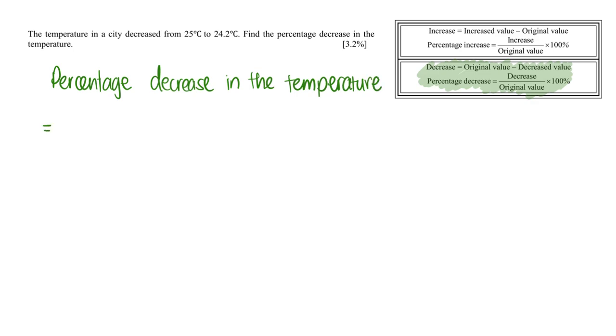equals the decrease from 25 to 24.2. I will need to minus them, and originally it is 25. Then I will need to find the percentage, and this will give me 3.2%.